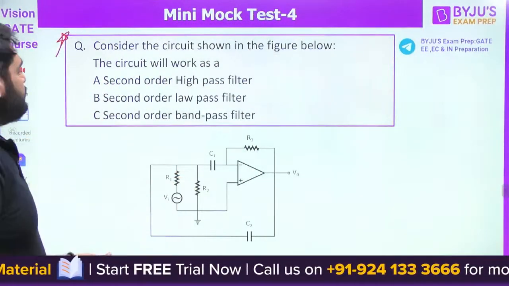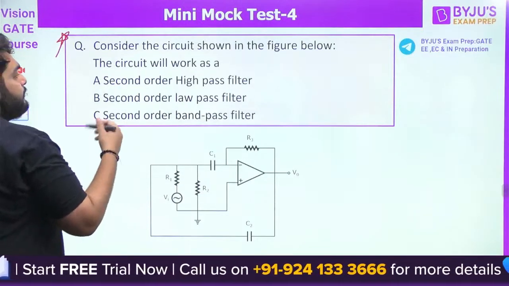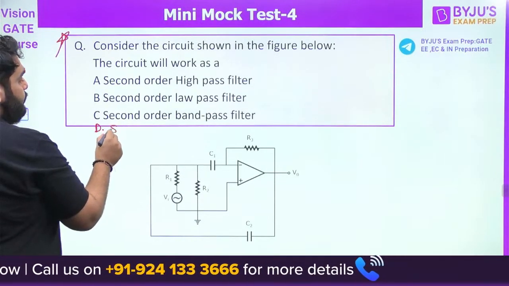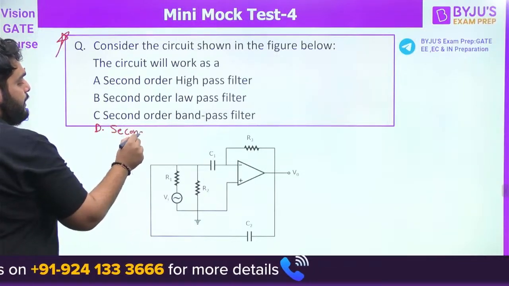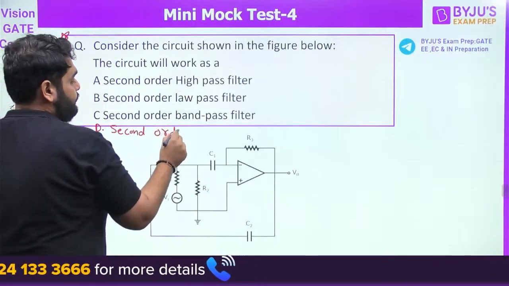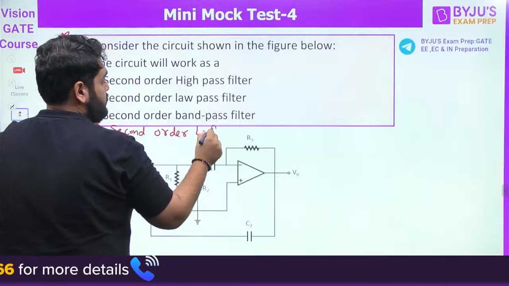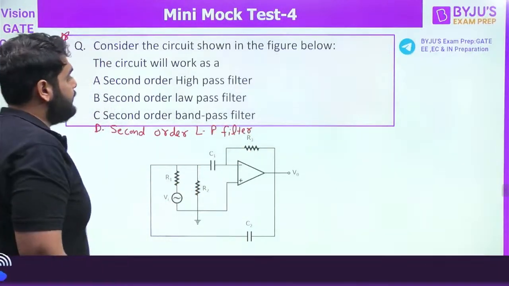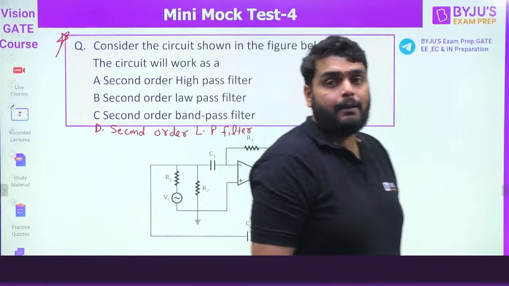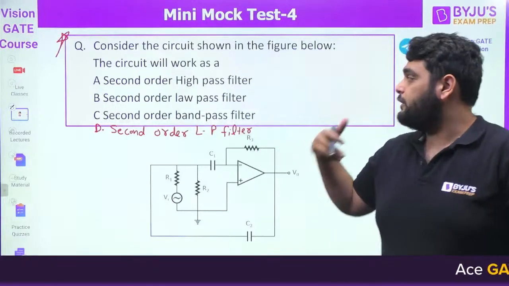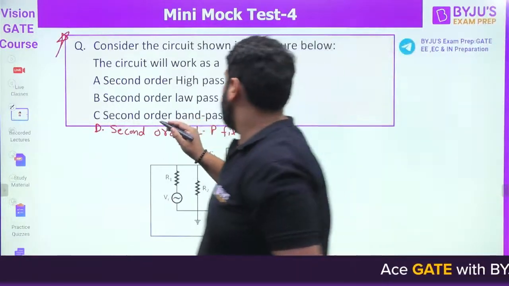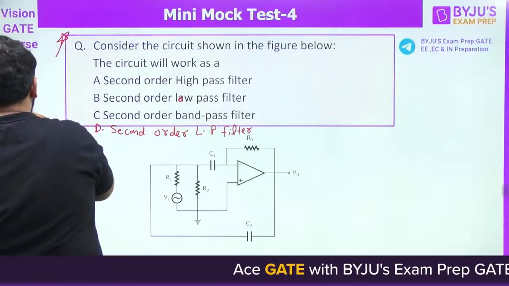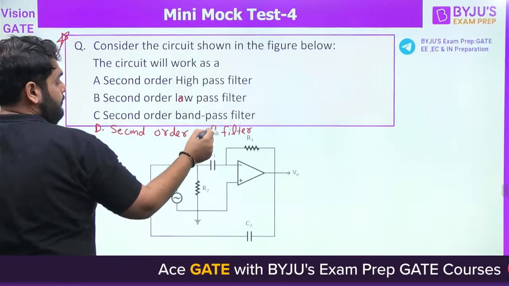Consider the circuit shown below. The circuit will work as what? Let me write down one more option. Second order low pass filter. So we have 4 options here. Second order high pass filter, second order band pass filter. Achha, low pass filter is already given. Let me add the second option, band stop. Band stop.